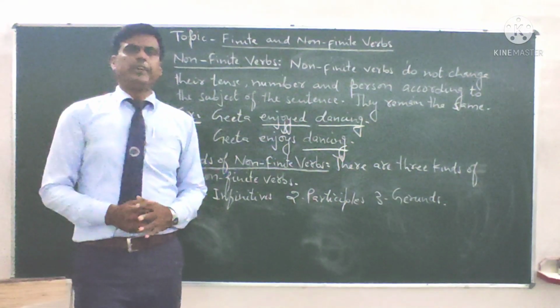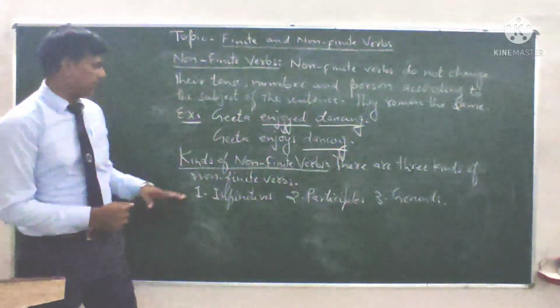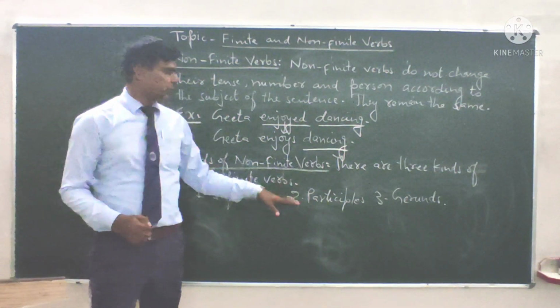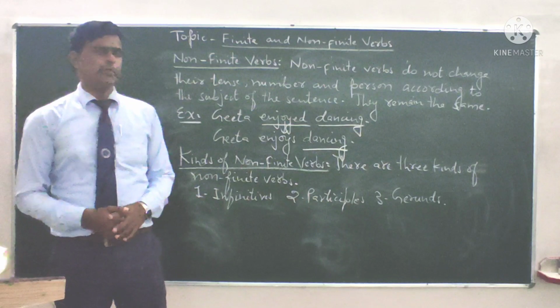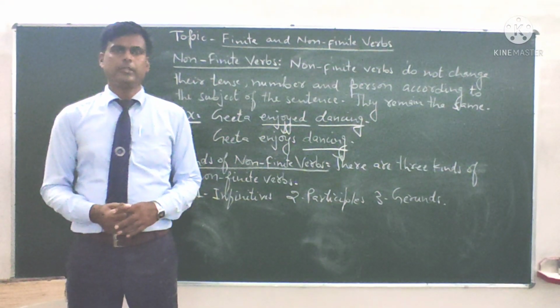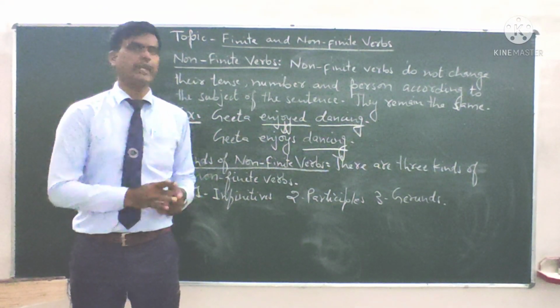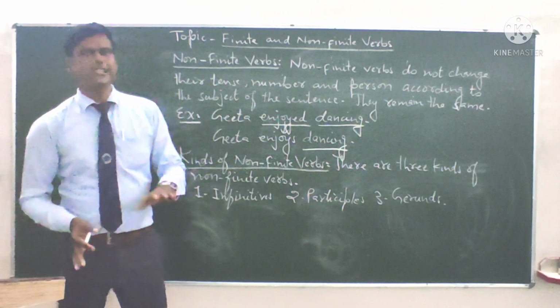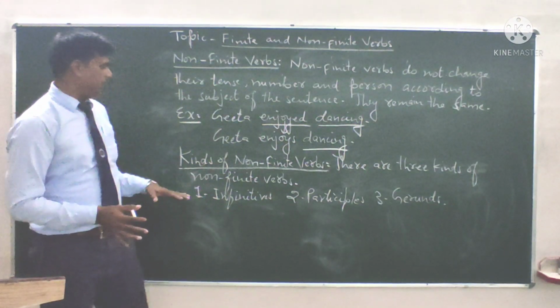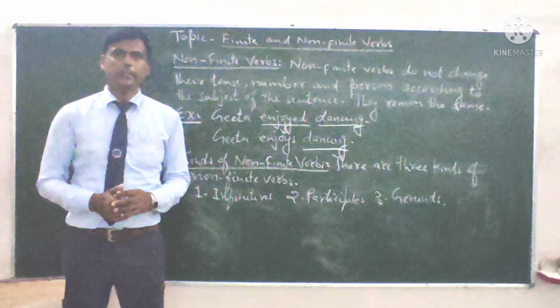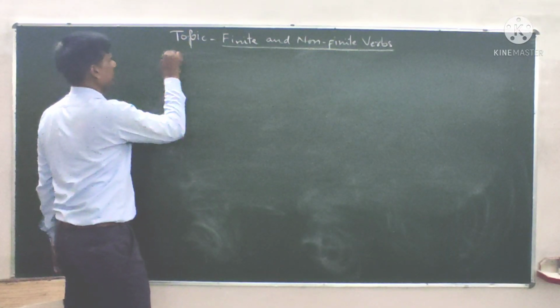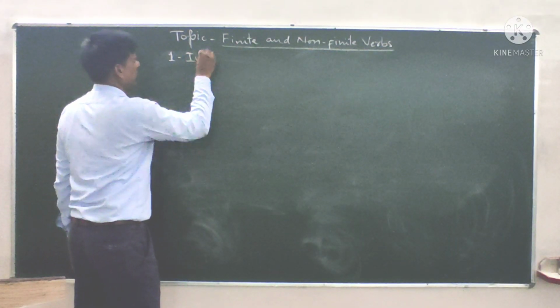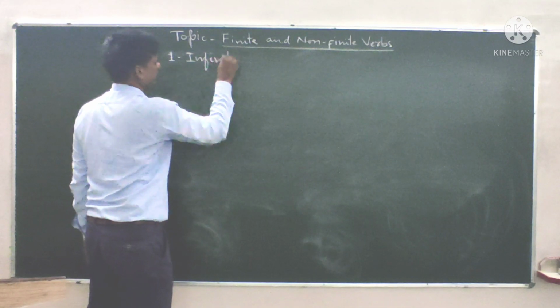Non-finite verbs can be divided into three kinds. Number one, infinitives. Number two, participles. And number three, gerunds. So these are the three kinds of non-finite verbs. Now let us see these three kinds one by one. First one is infinitives.